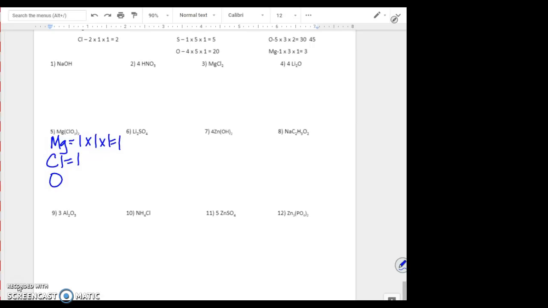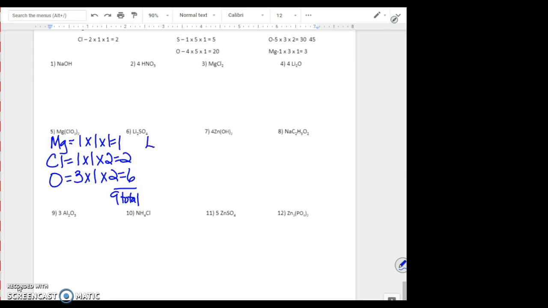Chlorine, subscript of 1, no coefficient, so 1. It is part of a parentheses, so we look at the subscript of that, which is going to be 2. 2 total chlorines. For oxygen, it has a subscript of 3. There is no coefficient, so 1. It is also part of the parentheses, so its subscript is 2, for a total of 6 oxygens, and that's going to be a total of 9 total atoms.